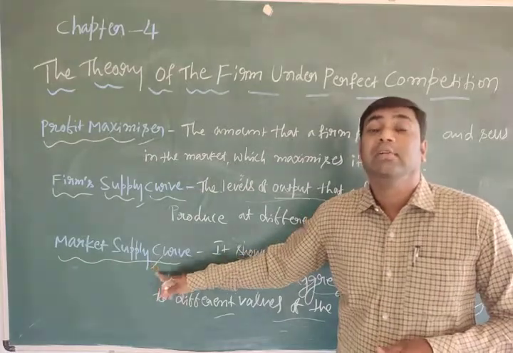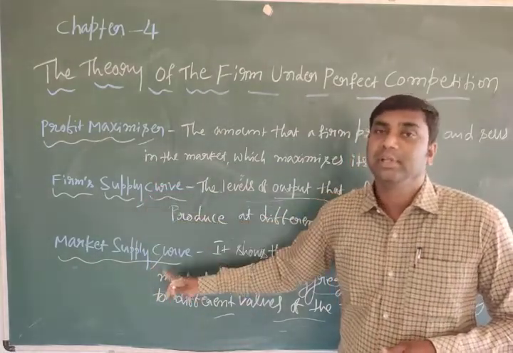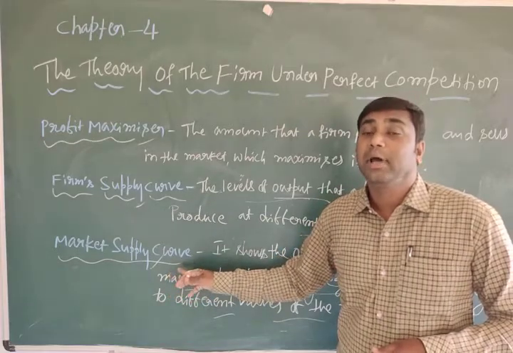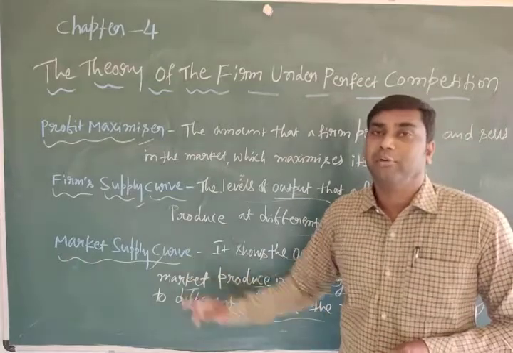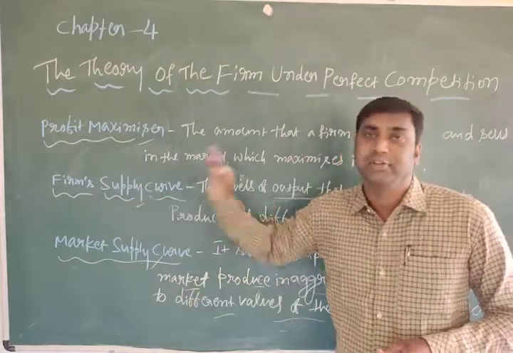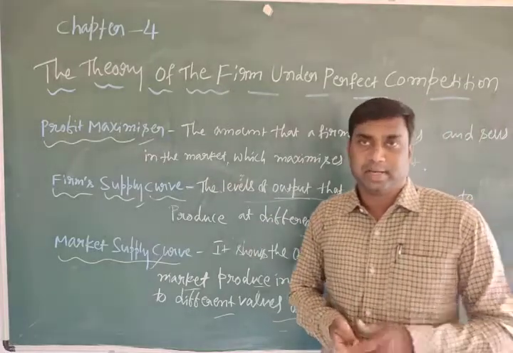It shows the levels of output by an individual firm. The market supply curve shows the level of output produced by all the firms. This is market, this is only individual. Now we have to discuss the meaning of market.